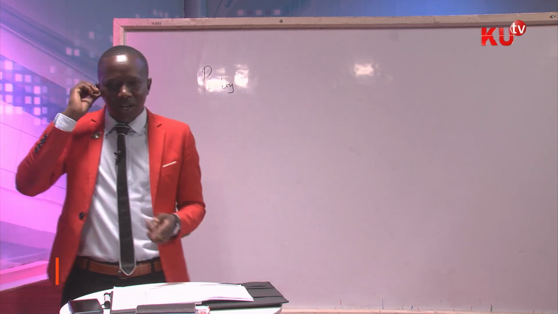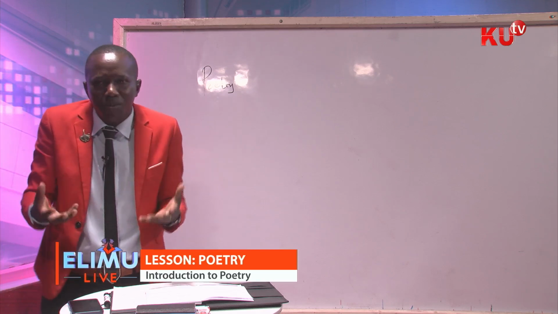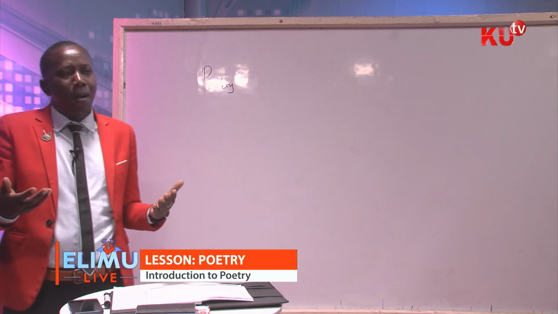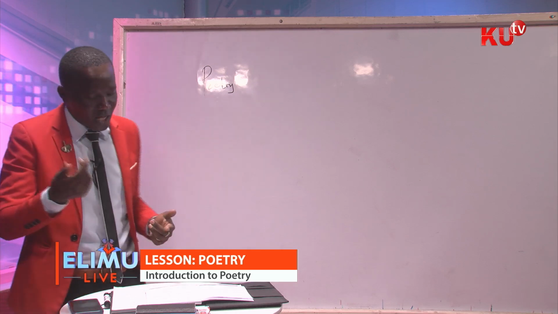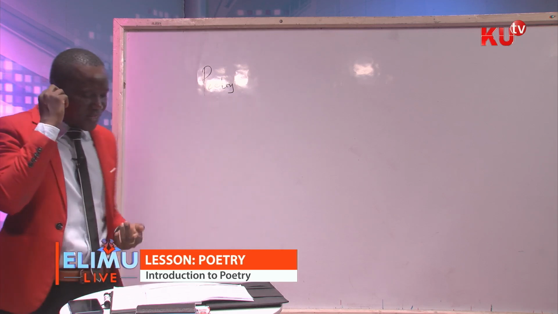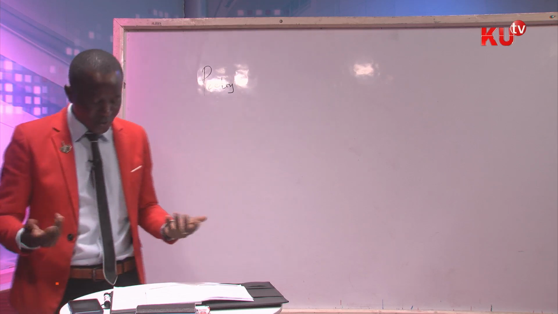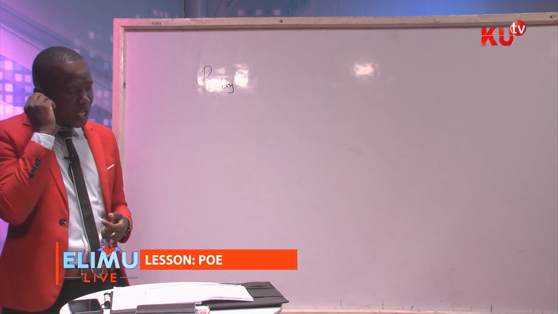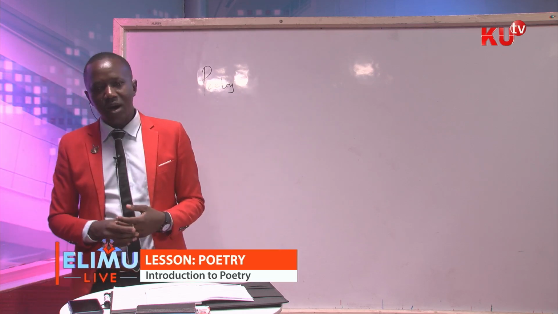So in short, ideophone is when you use the real sound that was produced by an object or by an animal. But onomatopoeia is when you use another word to describe the sound that was produced by an object or by an animal. And that is the simple difference between onomatopoeia and ideophone as the two sound devices we use in poetry. Now allow me to take you